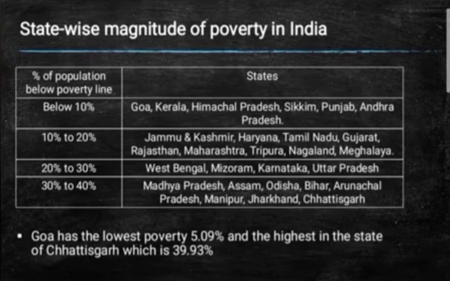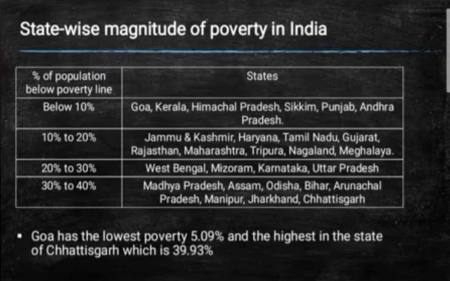Now the next thing you need to remember is the state-wise magnitude of poverty in India. According to the Planning Commission 2011-12, the state-wise magnitude of poverty is shown in this table. Below 10 percent are states like Goa, Kerala, Himachal Pradesh, Sikkim, Punjab and Andhra Pradesh.